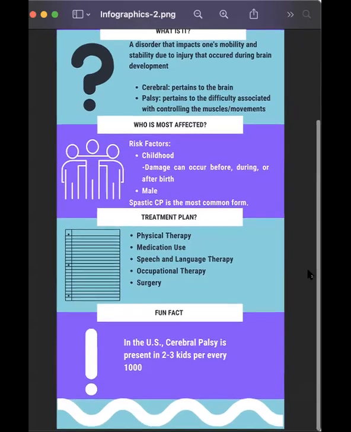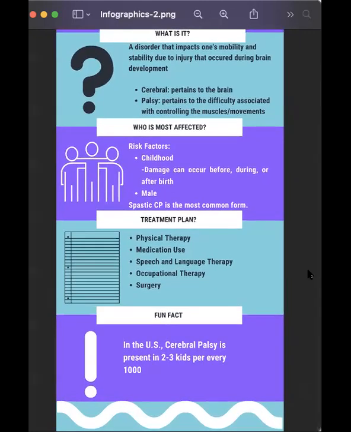So, treatment plan, what would we do for somebody with cerebral palsy? Before we begin this section, it's important to understand that with the proper treatment, those with cerebral palsy can grow to live and lead fairly normal lives. So these children can go through physical therapy, and this physical therapy can be used to help them retrain their movements, because oftentimes, in some cases, they'll have to learn to use equipment to help them get around. So the physical therapist will help them with that.